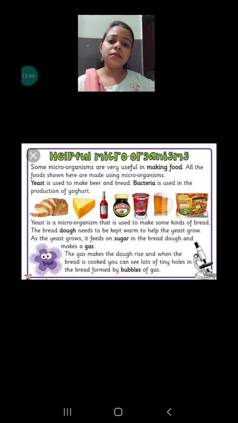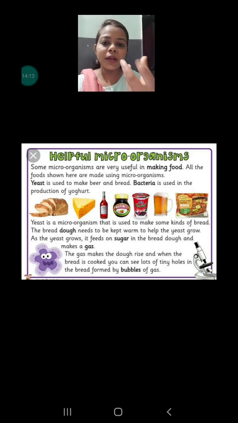And next is fungi. You are eating chole bhature. The bhatura is very soft. That depends on the fungi. You are eating cake. That is soft and fluffy. Idli, dhokla. These all are soft and fluffy. And why are these all so? Due to the yeast only. Yeast is a single-celled fungus which is added to the food material to make it soft and fluffy. And how does it become soft and fluffy? Because the yeast starts producing a gas, and due to that gas, the food material becomes soft and fluffy.